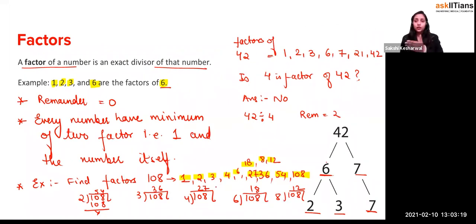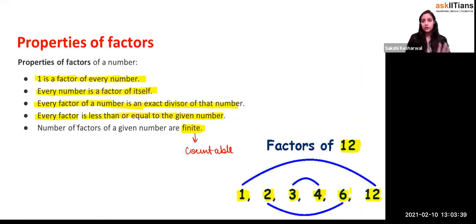So what happened? You can always count the number of factors. It's not that the number of factors is uncountable. It can be too many, that is fine, but it is always countable. It can be 10, or 20, or even 50 factors. Yes, numbers can have 50 factors, but they are bigger numbers, right? So yes, these are the properties. Please write them down, these are very important. You should be knowing these things.